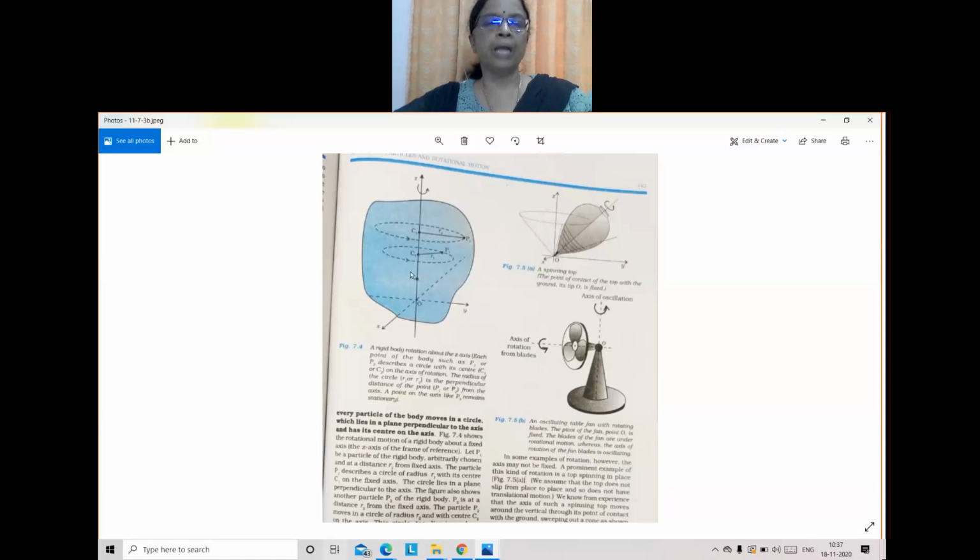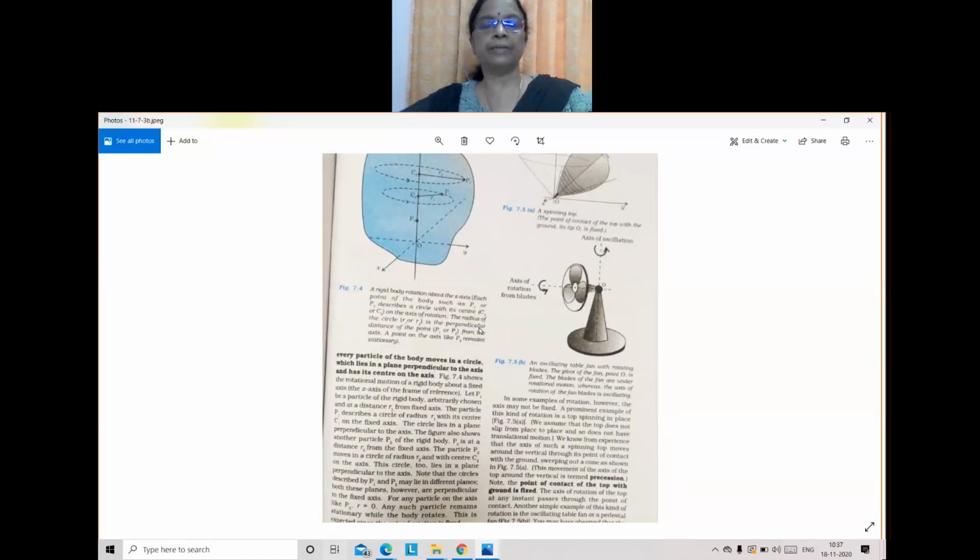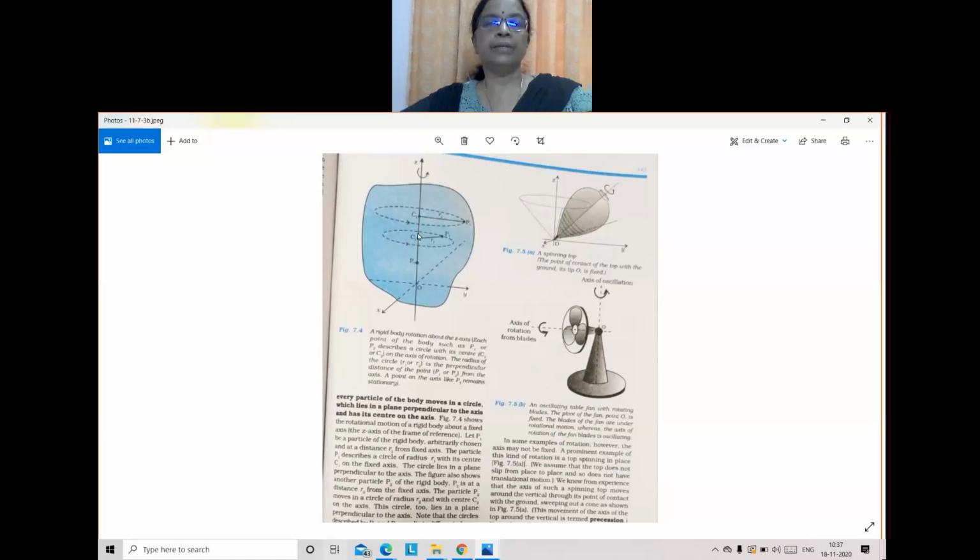And we know along the axis all particles will have zero linear velocity, and as the distance from the axis increases, the particle's linear velocity increases, v equal to r omega. All these are very important points of circular motion.